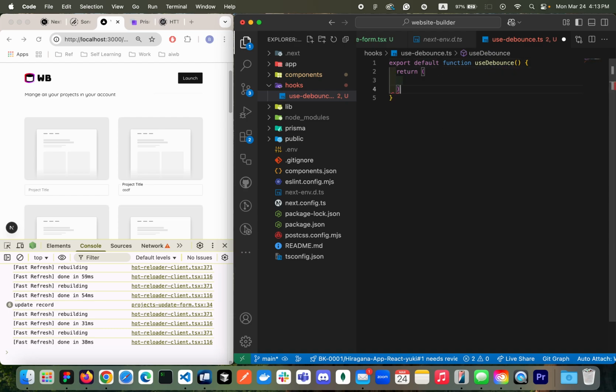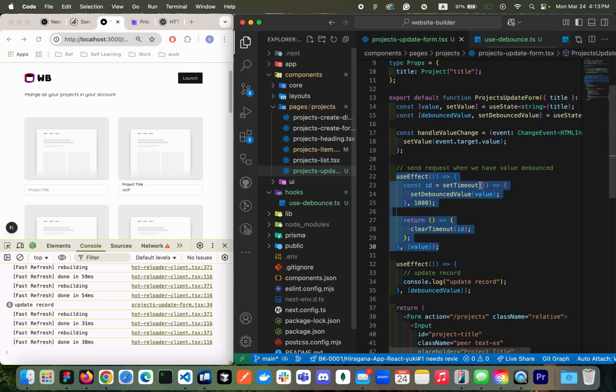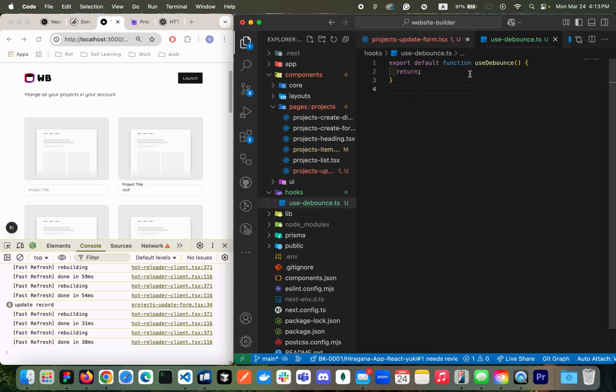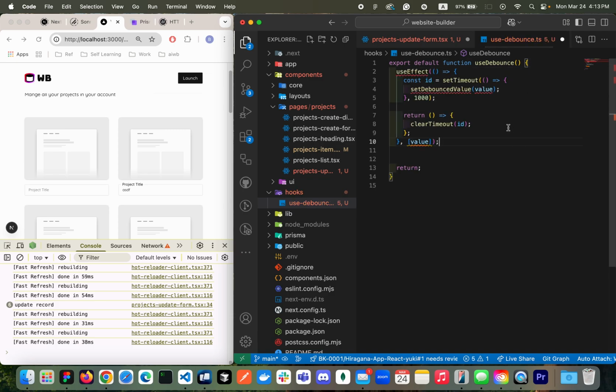In here I'll be moving all the logic that we just built into my hook. It is just to minimize the, you can think of it as a helper function, just separating the logic, but it is React specific. It's a stateful helper function. You can think of it that way.